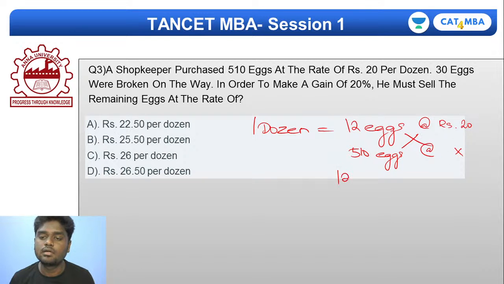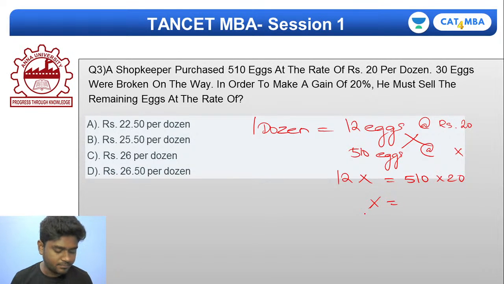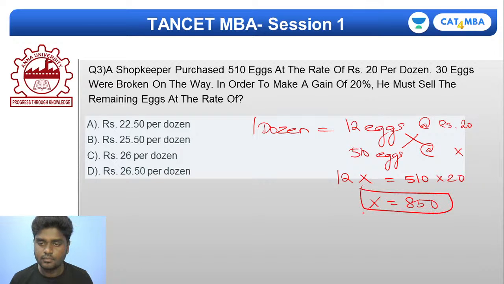If you do that, 12 into x is equal to 510 into 20. Right? So if you do this, what exactly will you be getting? What will be the value of x? Come on, kindly do this and tell me. I think we'll be getting 850 if I'm not wrong. 850, right?